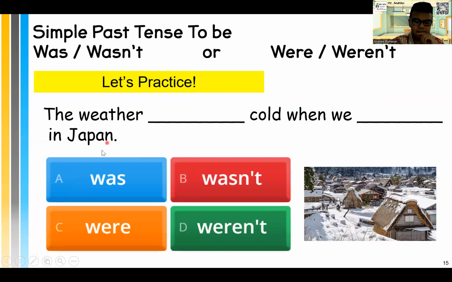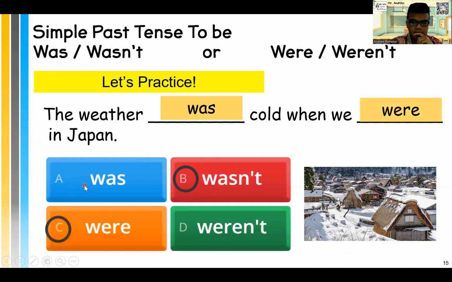Next. The weather. Which one? Let's check. That's right. The weather was cold when we were in Japan. And then when we were in Japan, right? So this is was and were. Okay.